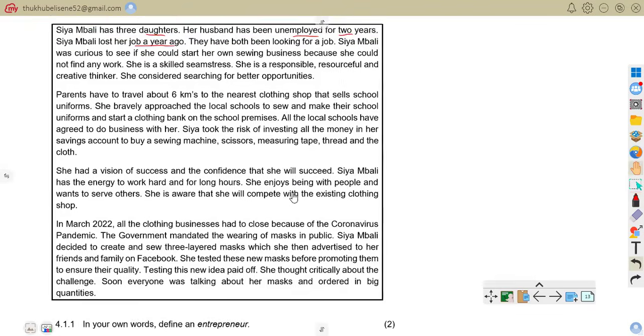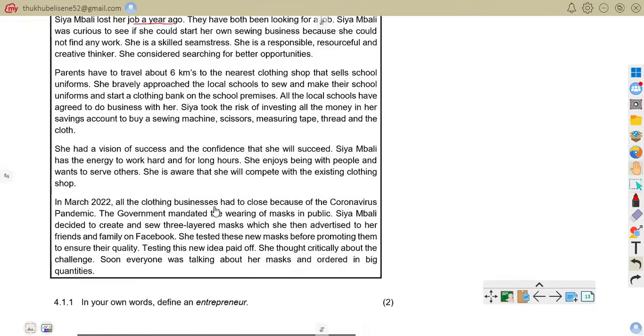In March 2022, all the clothing businesses had to close because of the coronavirus pandemic. The government mandated the wearing of masks in public. Siambali decided to create and sew a three-layered mask, which she advertised to her friends and family on Facebook. She tested this new mask before promoting it to ensure its quality. Testing this new idea paid off. She thought critically about the challenge. Soon everyone was talking about her mask and ordered in big quantities.